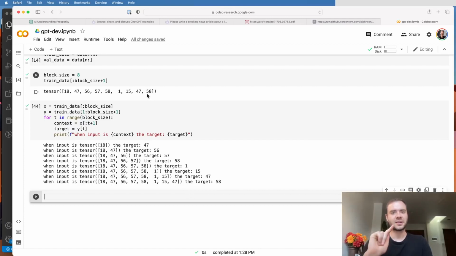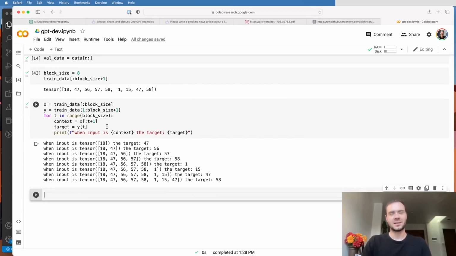There's one more dimension to care about, and that is the batch dimension. As we're sampling these chunks of text, every time we feed them into a transformer, we're going to have many batches of multiple chunks of text that are all stacked up in a single tensor. That's just done for efficiency, so that we can keep the GPUs busy, because they are very good at parallel processing of data. And so we just want to process multiple chunks all at the same time. But those chunks are processed completely independently, they don't talk to each other, and so on.